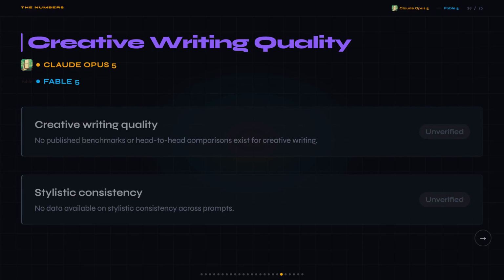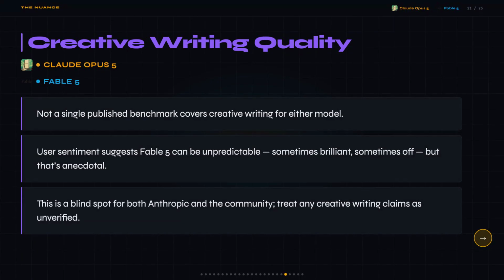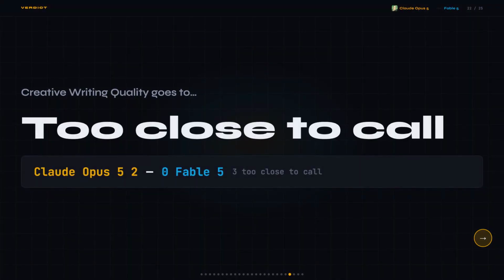There's some community sentiment that Fable 5 can be unpredictable on creative tasks, sometimes brilliant, sometimes off. But that's anecdotal and I'm not scoring on vibes. And this is a real blind spot for both Anthropic and the broader community. Neither vendor published creative writing benchmarks, and there's no third-party evaluation to point to, so any claim you see about one being more creative than the other is just someone's personal experience. Take it with a serious grain of salt. I was expecting at least some community benchmark to exist here, but there's nothing to score. No data, no winner. Third tie.